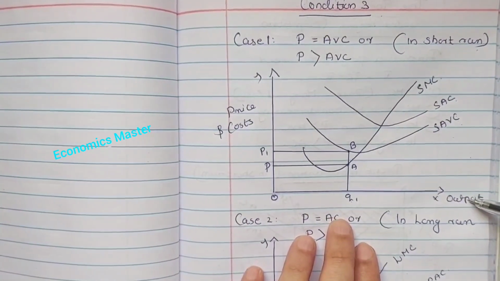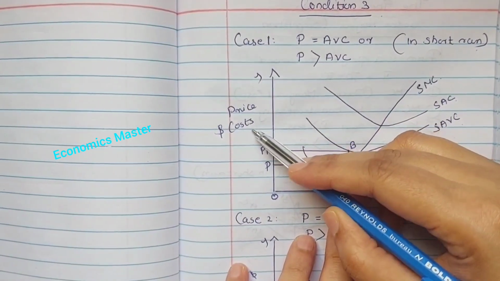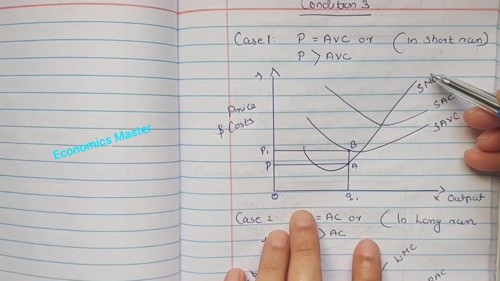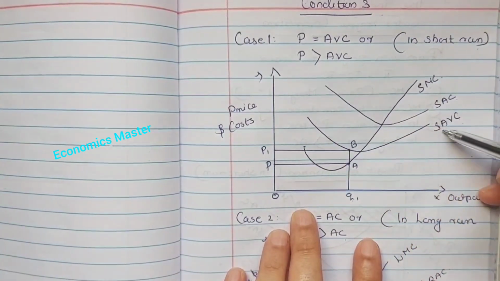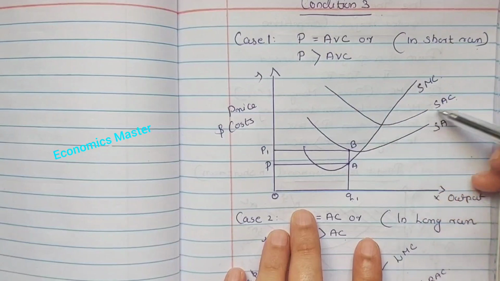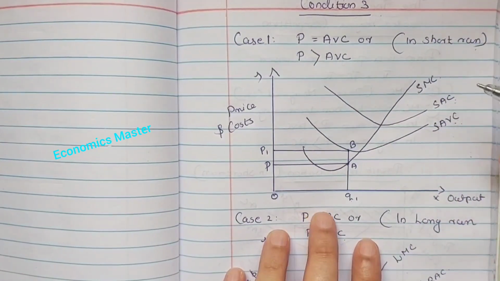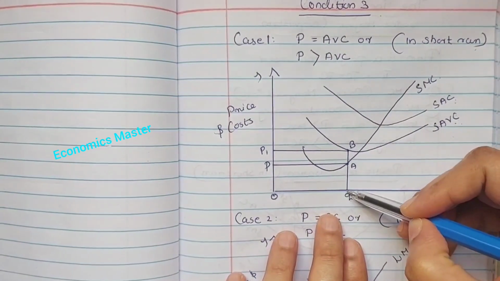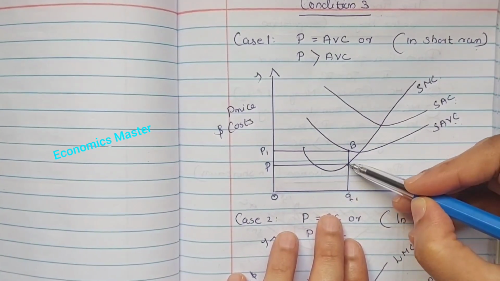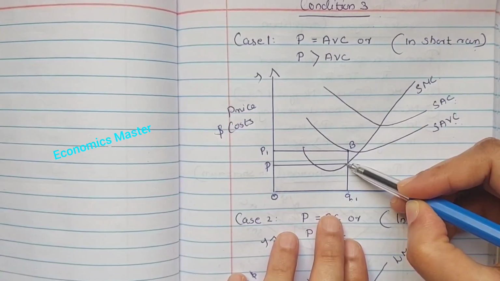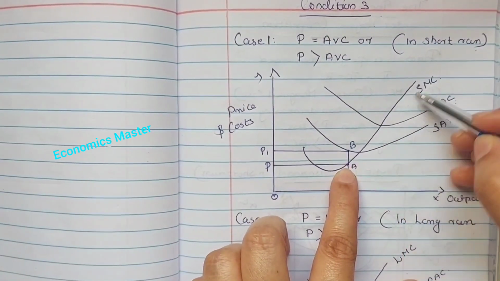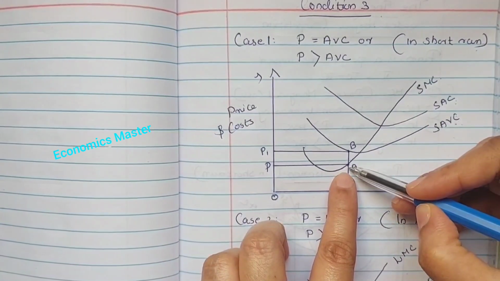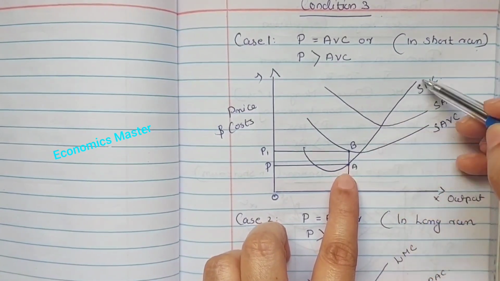The x-axis shows the level of output and the y-axis shows the price and costs. This is the short run marginal cost curve. This is the short run average variable cost curve, and this is the short run average cost curve. When the market price is P, the output level is Q1, and at point A, price is equal to marginal cost.